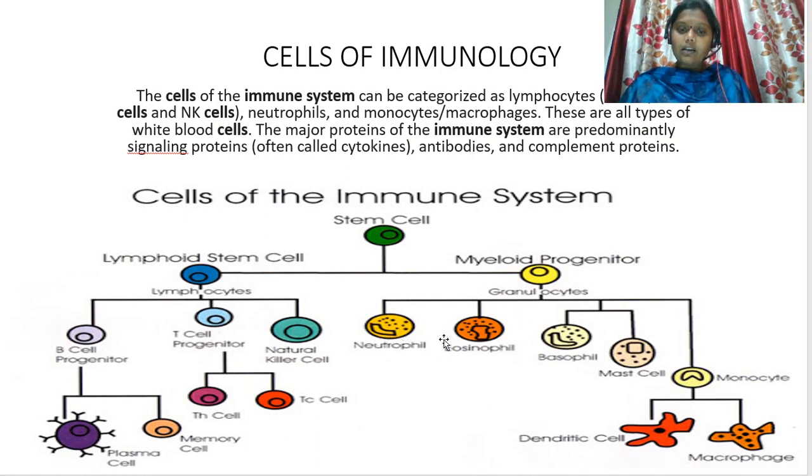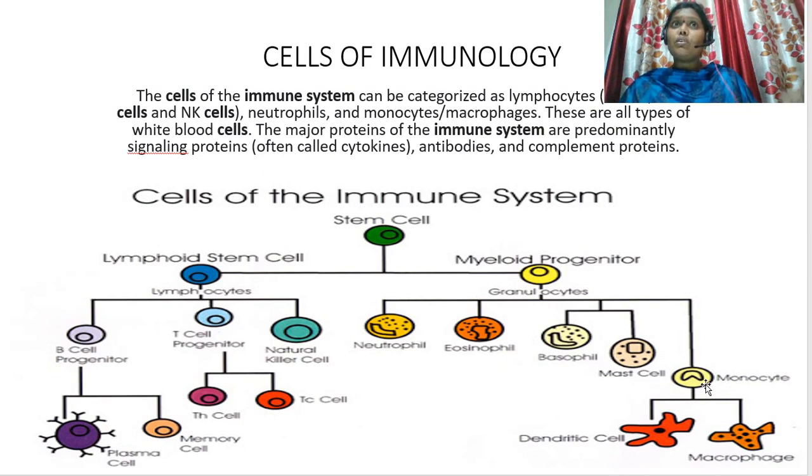If you see here, the nucleus present in these cells appears as a granule. That's why the name granulocytes has been given. And these granulocytes are further categorized into neutrophils, eosinophils, basophils, mast cells, and other unknown cells.